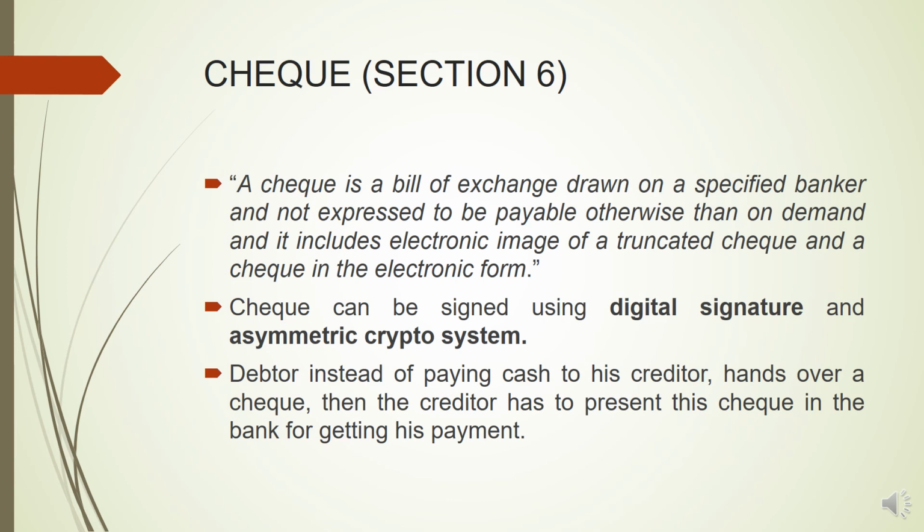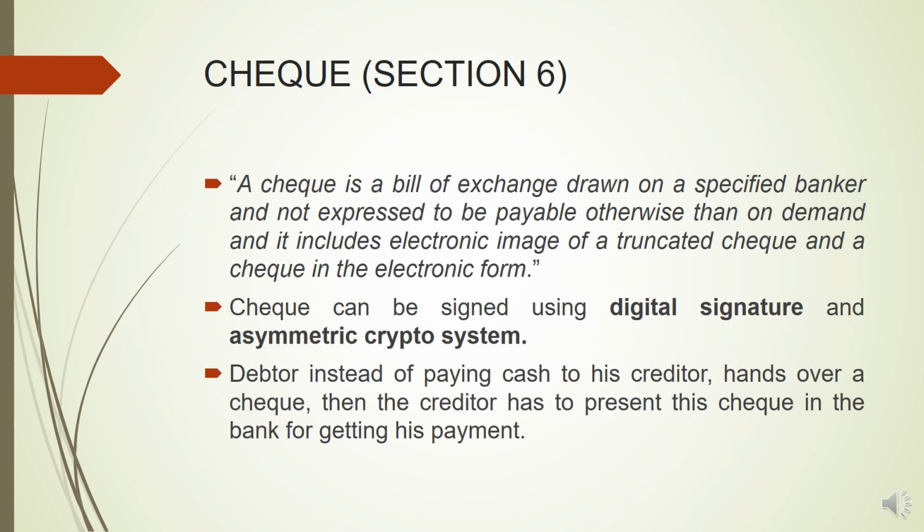That is just a kind of image of the check bearing digital signature of the drawer that is given to the bank or issued on the bank. Check can be signed using digital signature and asymmetric crypto system. You might have seen various kinds of checks in which the signatures are already there. So these are digital signatures. Debtor, instead of paying cash to his creditor, hands over the check and the creditor has to present this check in bank for getting his payment.